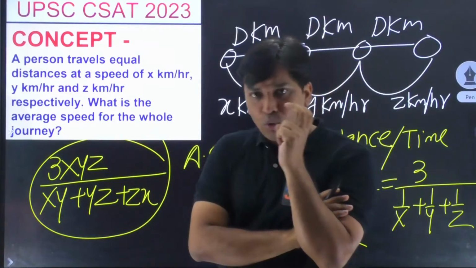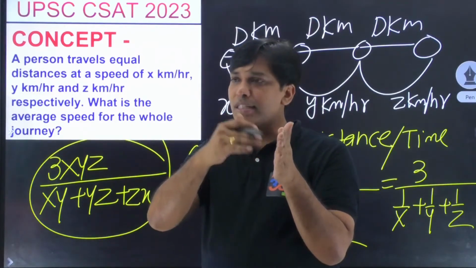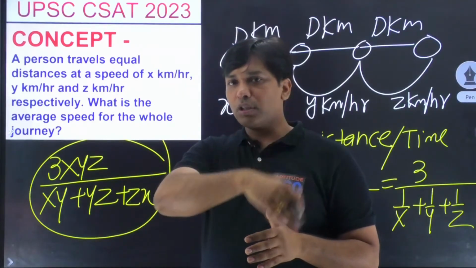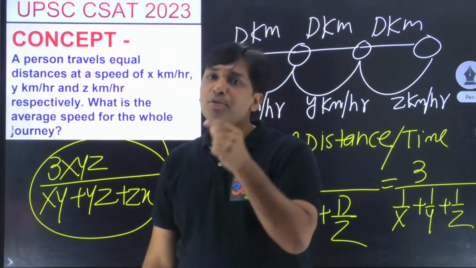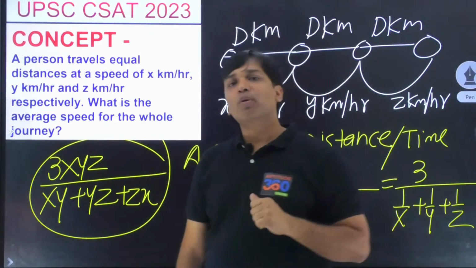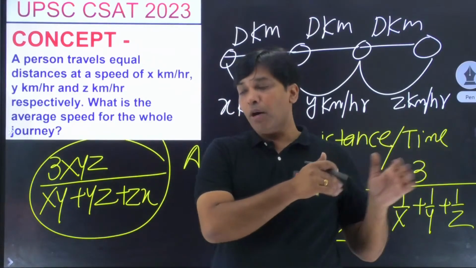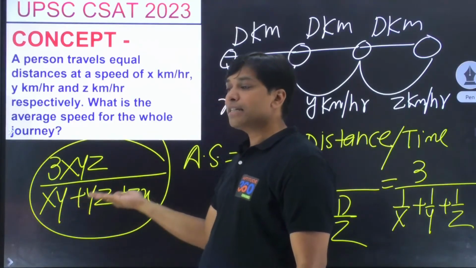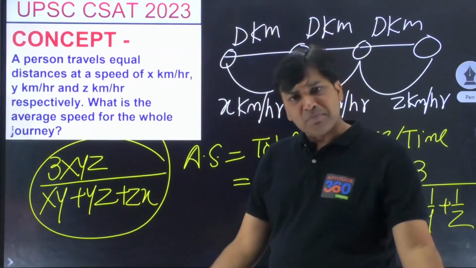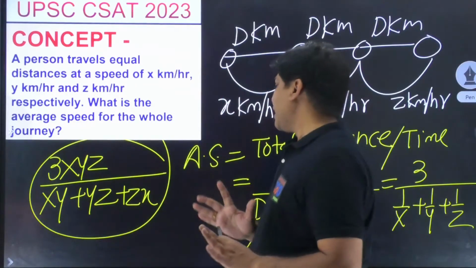If there are two parts only, coming back: if you go from one point and come back, or go the same distance in the forward direction, then the average speed becomes 2xy upon x plus y kilometers per hour. Whereas when there are 3 parts, what will you do? It is going to be 3xy upon xy plus yz plus zx. Pretty simple. You don't have to do much, you just have to understand this much here.